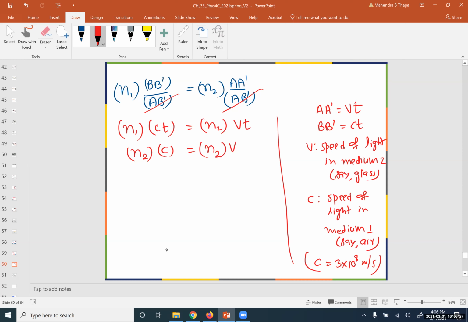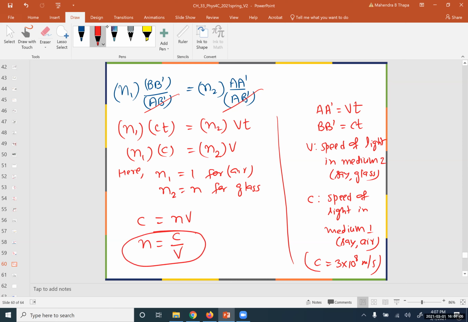Okay, so in our case, say n1 is 1 for air, and we are supposing n2 is just n, say for example for glass. Okay, if we plug these numbers, what will happen? c equals n times v, then n equals c over v.